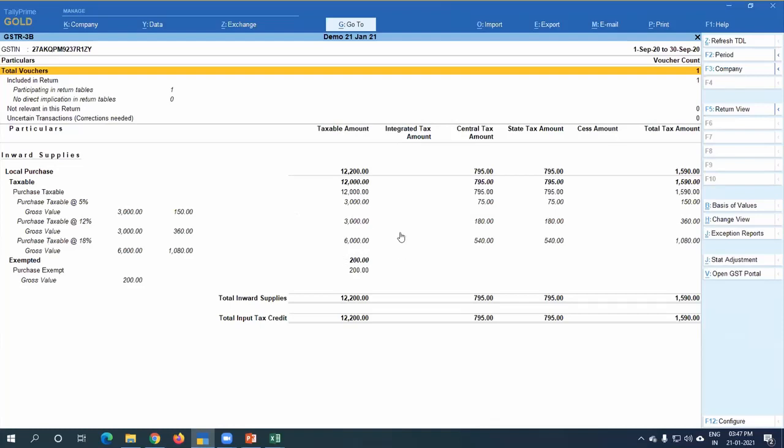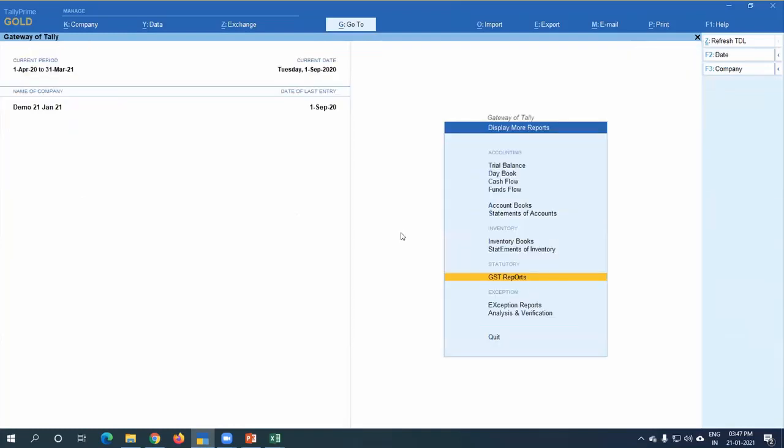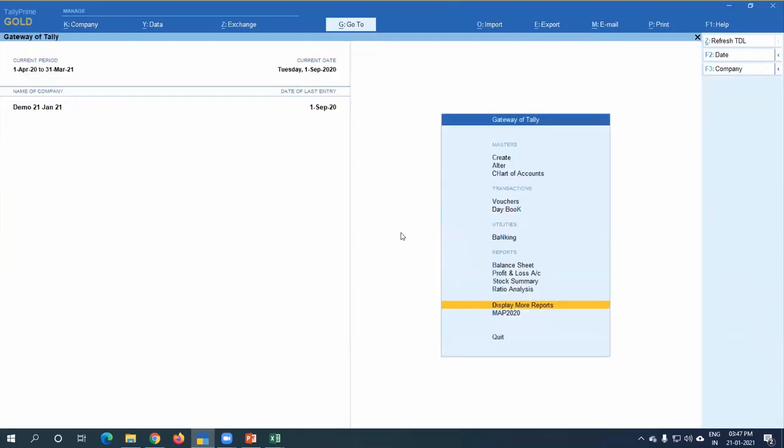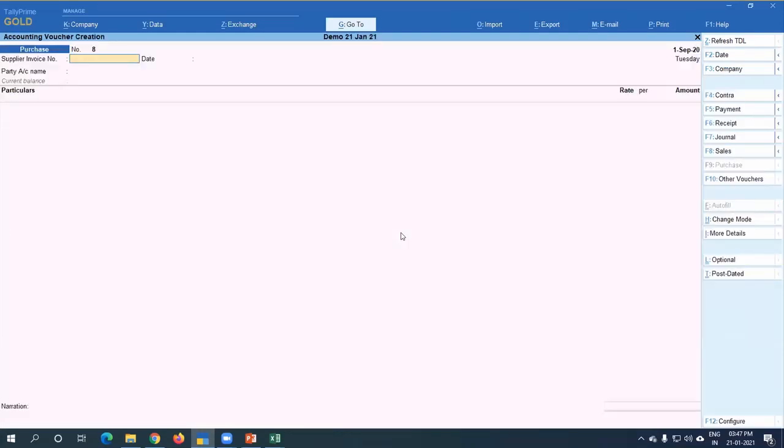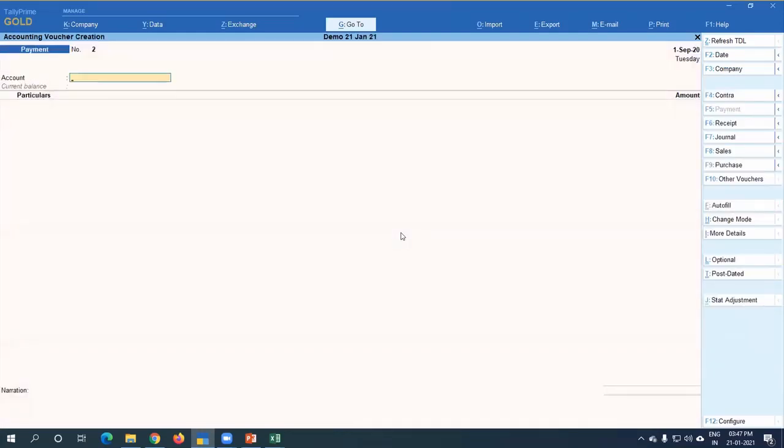On the same Facebook page, I also found that someone is asking about bank charges GST. How to create a bank charges GST entry in Tally. So he is working on F5, like State Bank of India, whatever, and taking the GST ledger. Instead of that, you can put it from purchase. It is also a purchase.